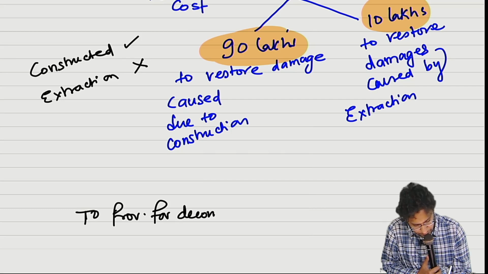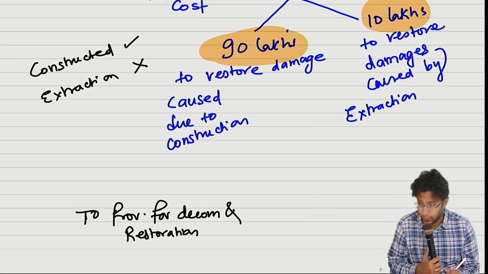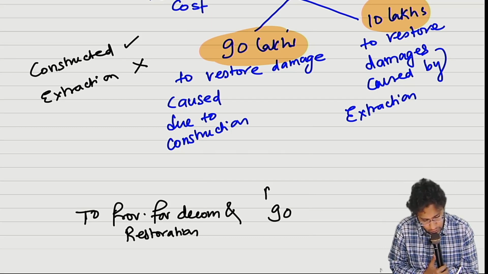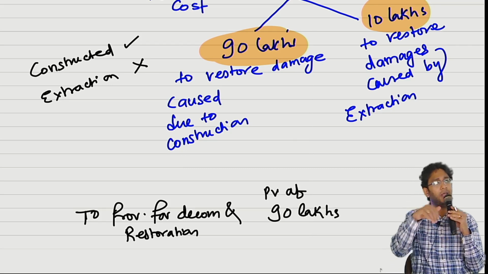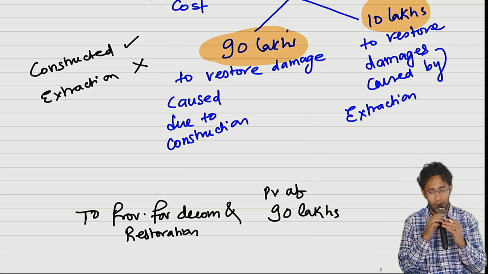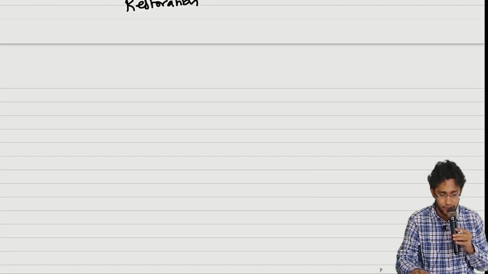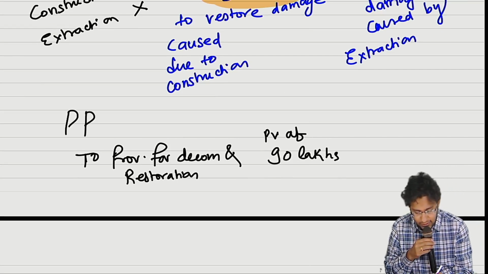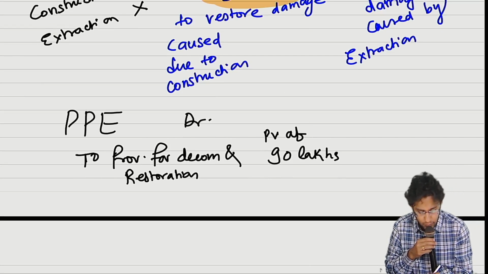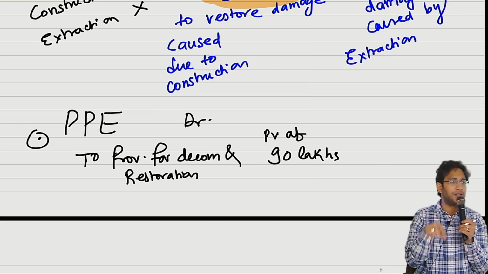Provision for decommissioning and restoration, with what amount? Actually, present value of 90 lakhs, because it is going to be incurred in future when I remove the oil rig. Debit where? Good. PPE, Ind AS 16. Do you understand this, sir?